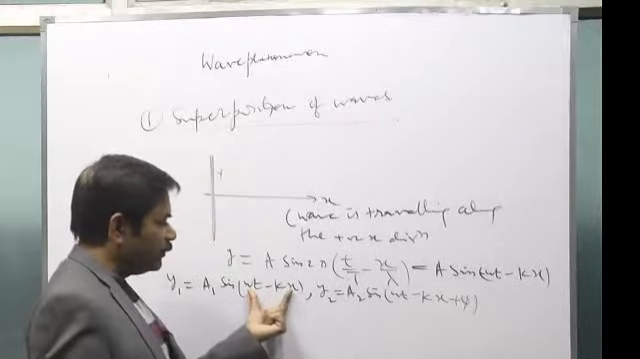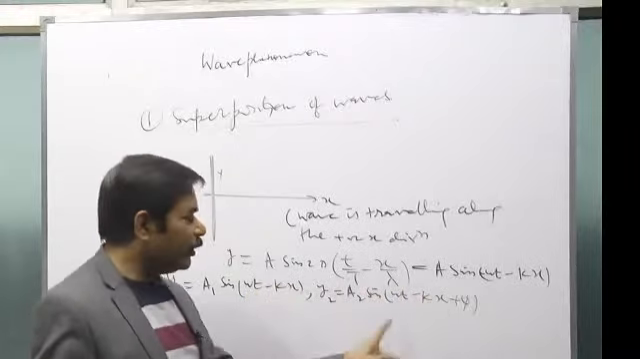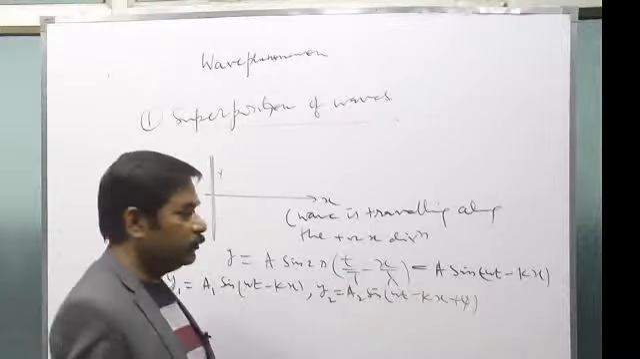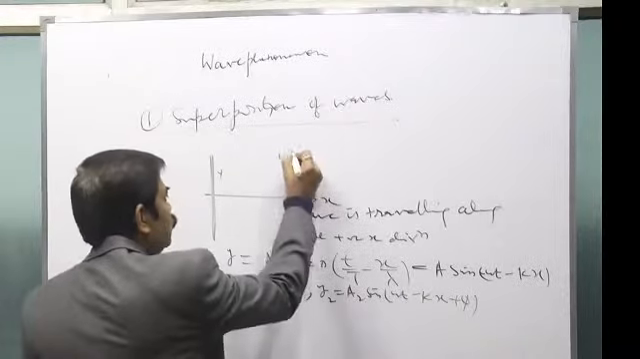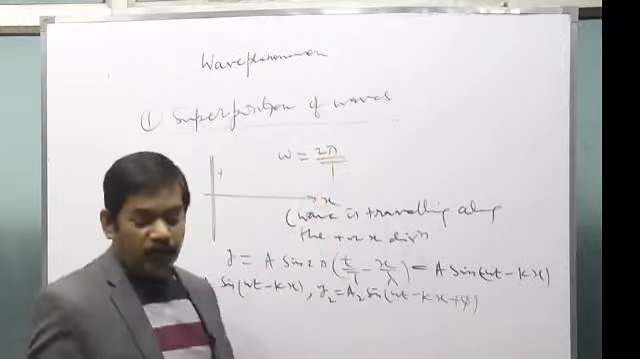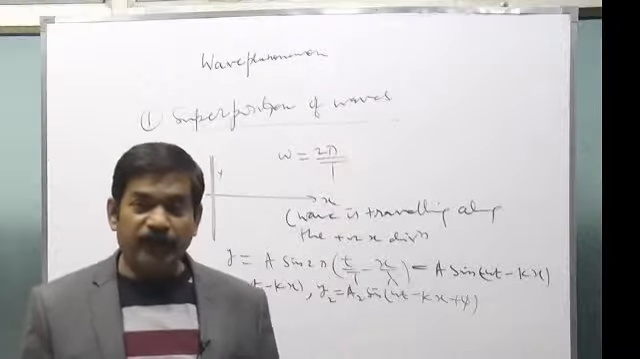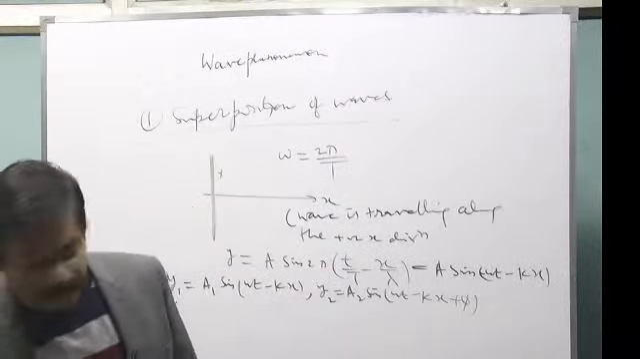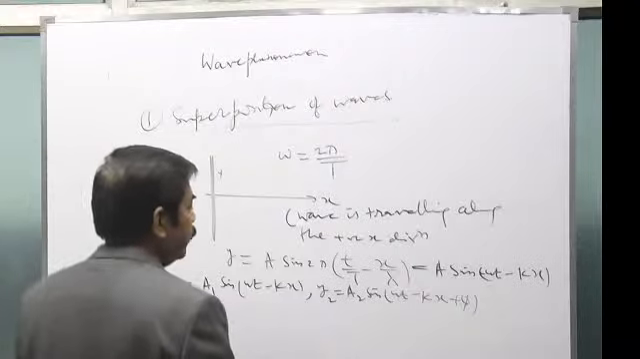Here, omega t minus kx. Omega is indicative of what? Angular frequency or time period. Omega equals 2 pi over capital T. Capital T is what? It is the time period of oscillation. Is that clear? So this is called angular frequency.